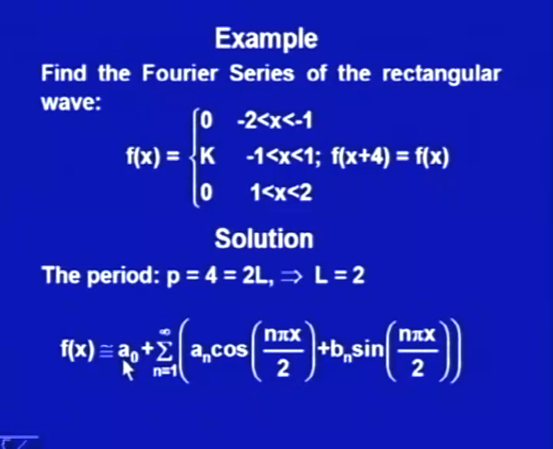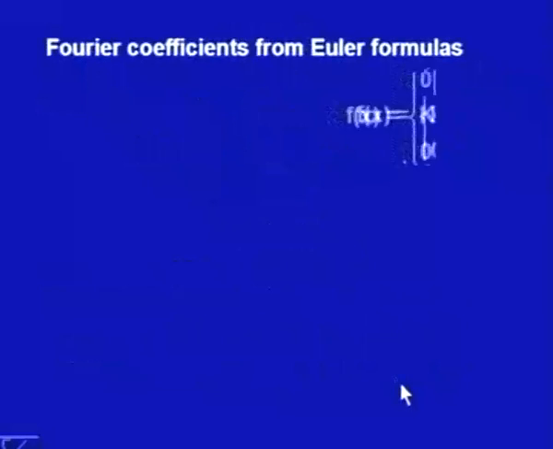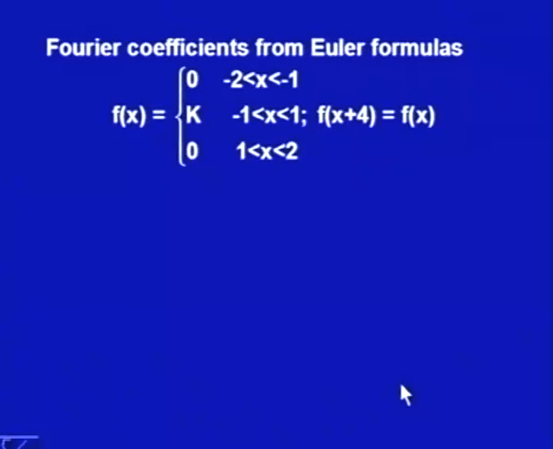So, we want a series of the form a naught plus summation n running from 1 to infinity a n cos n pi x by 2 plus b n sin n pi x by 2. This a naught, a n's and b n's we will find out using Euler's formula. This is my f x which is given to us. So, a naught is 1 by 4 integral from -2 to +2 f x dx.